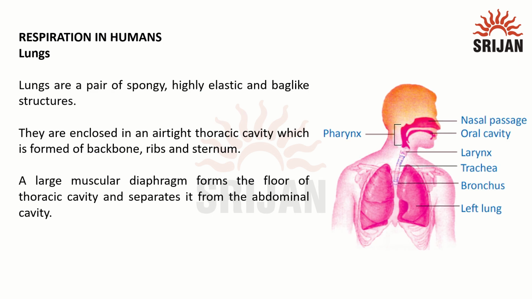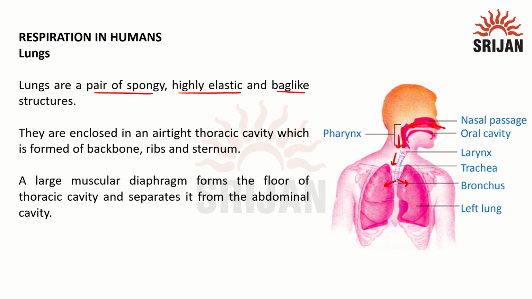Now you can see how the air is passing from nasal chamber, nostrils to nasal cavity, then pharynx, then trachea, then bifurcation occurs into bronchi and enters the lung. Lungs are a pair of spongy, highly elastic, bag-like structures.